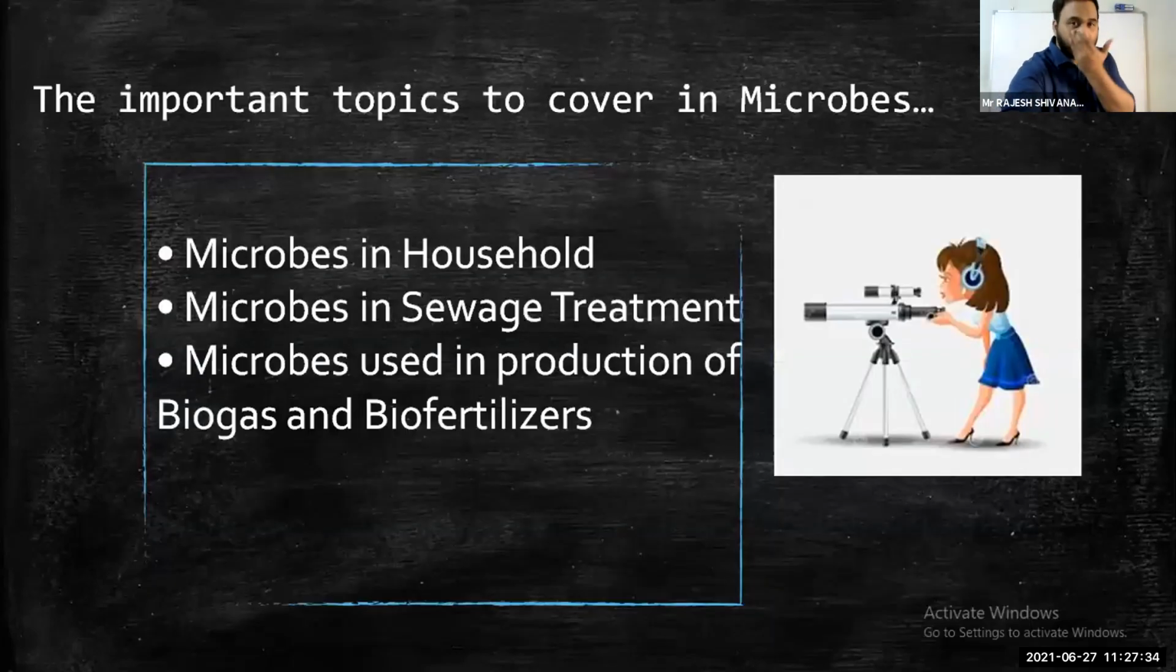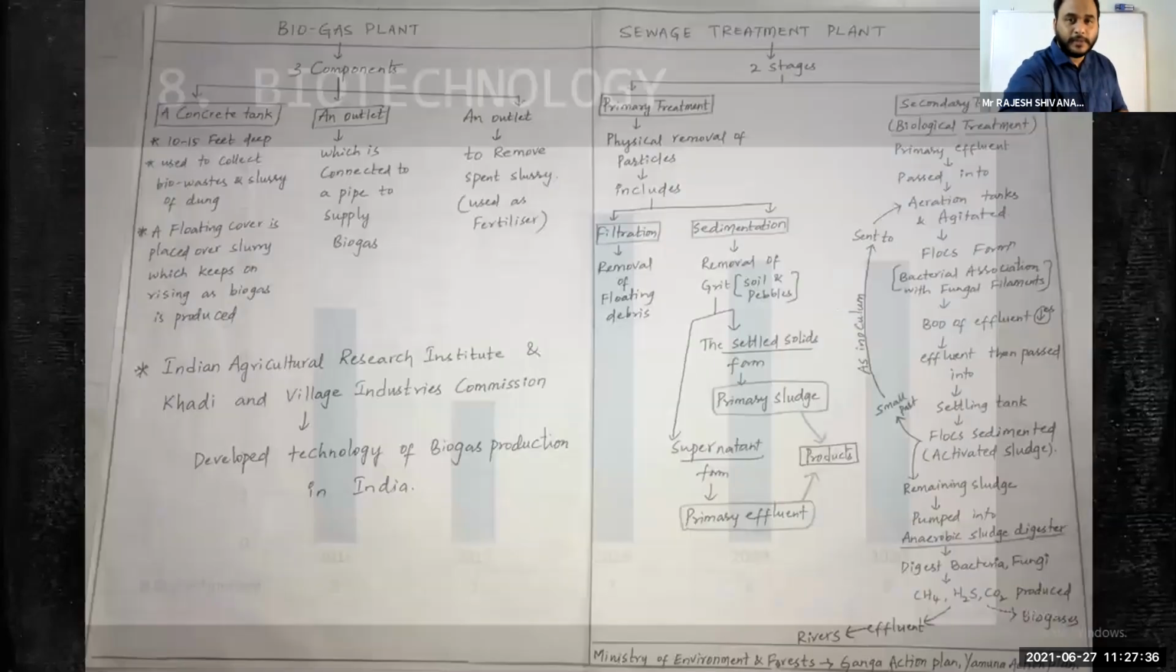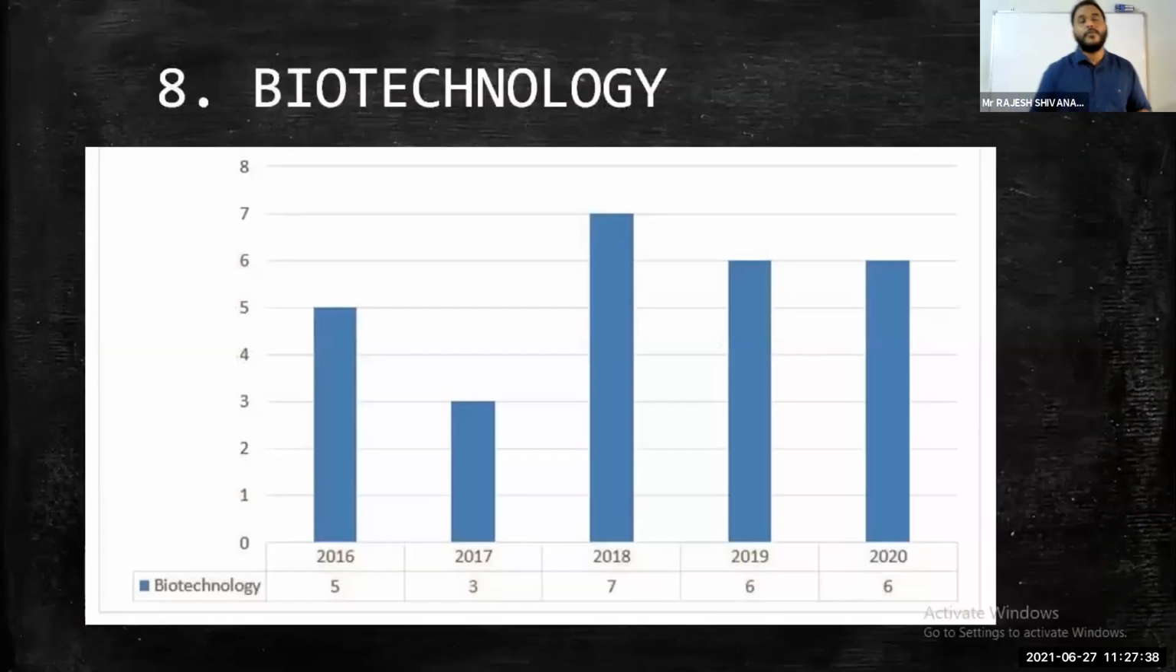Next, this is a flowchart which I drew, and then biotechnology. This is also a very big chapter. In 2020, 6 MCQs were asked from this chapter. Every year 6, 6, 7, 3, 5, like that. That means an average weightage of 5 MCQs we expect. Got it. Biotechnology.